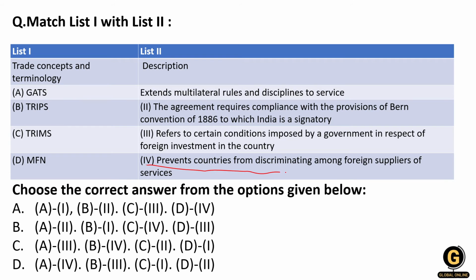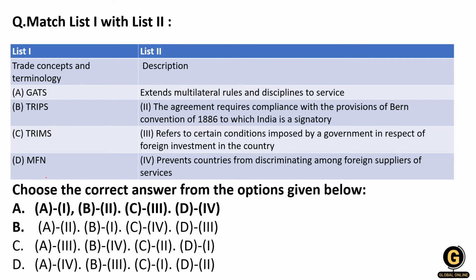Equally means what? Here it is prevention of discrimination among the foreign suppliers of services. So D can be matched with 4. Okay, D can be matched with 4. Now wherever D4 is there, here it is not there, here it is also not there, here it is also not there. You are getting only option number A where D can be matched with 4. So obviously your right answer will be option number A.